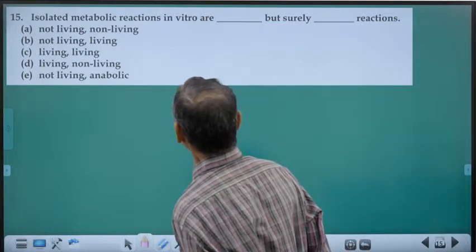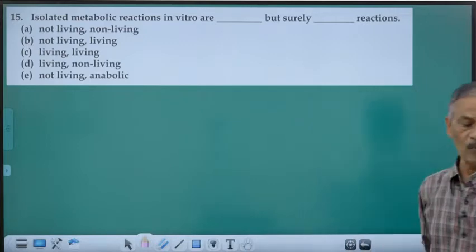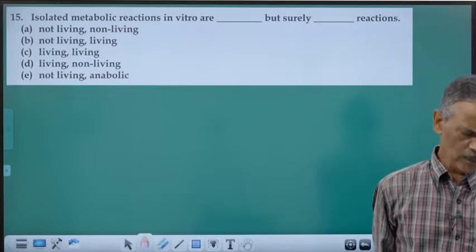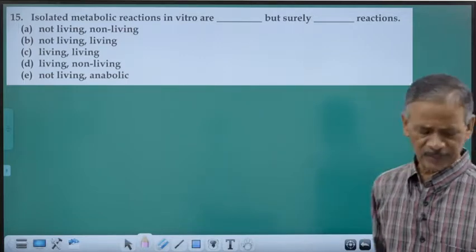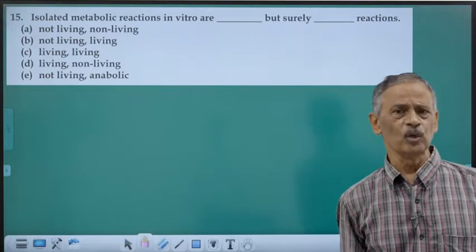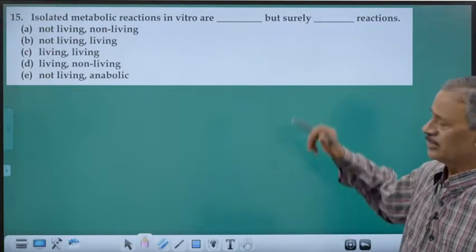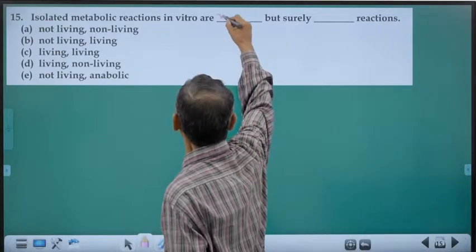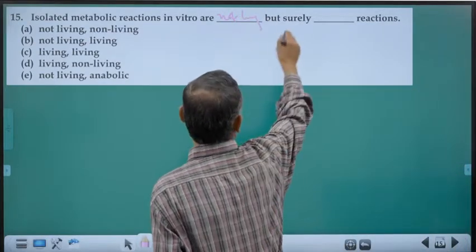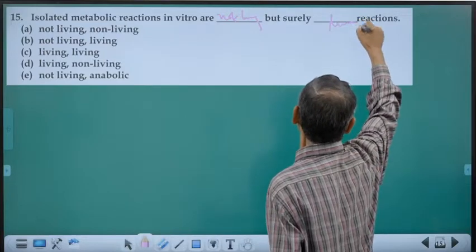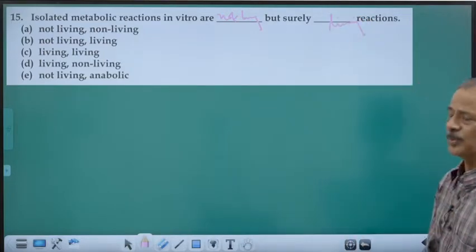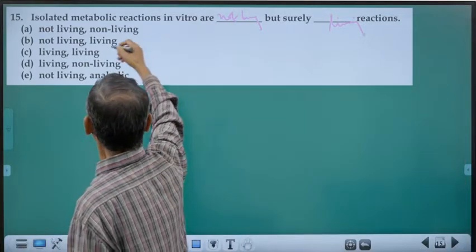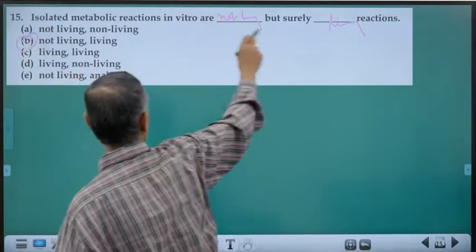Isolated metabolic reactions in vitro. What's the meaning of in vitro? In laboratory conditions. So, in laboratory conditions, these are all taking place in test tubes in non-living conditions. When it is taking place in vitro, it is not living. But surely living reactions are what make life possible. So, that is the correct word: non-living and living. This should be the correct answer.